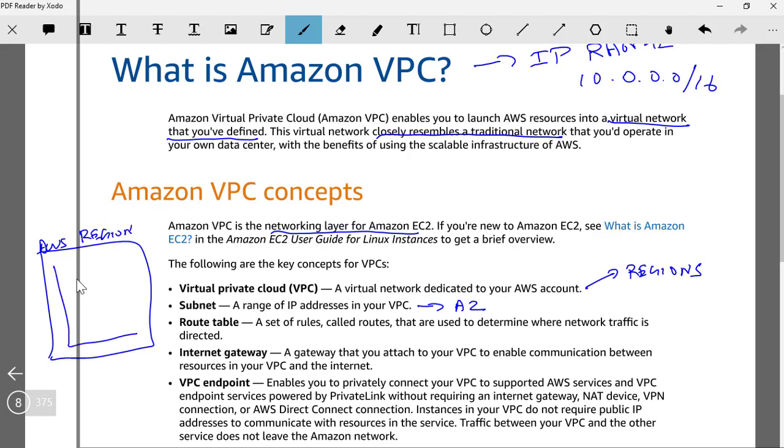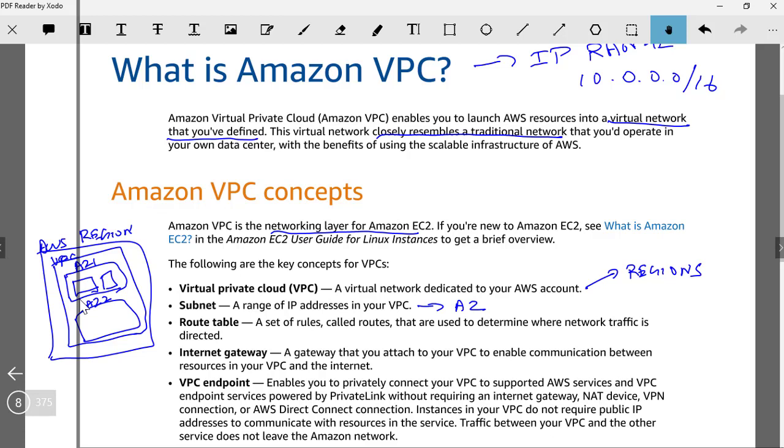Then I can have one VPC which will be across the region, and I can assign it an IP address range, and then I can have subnets, and each subnet can be for one particular availability zone. Let's say I have two availability zones, AZ1 and AZ2. There can be multiple subnets in one availability zone, but one subnet cannot span multiple availability zones, if that makes sense.